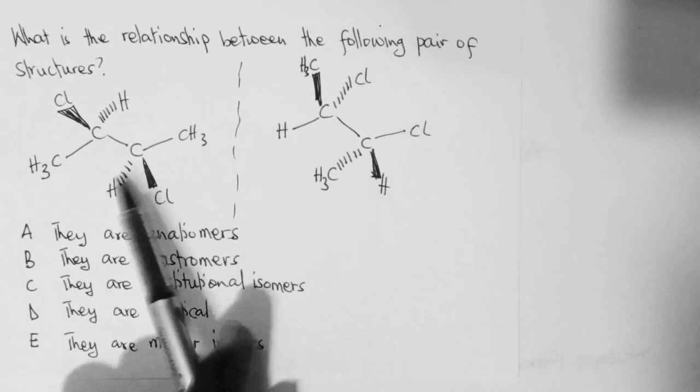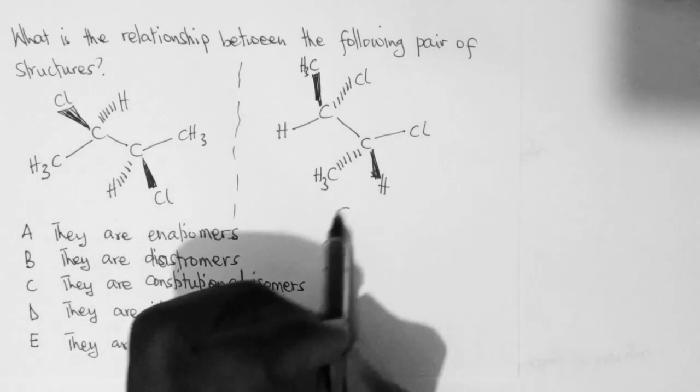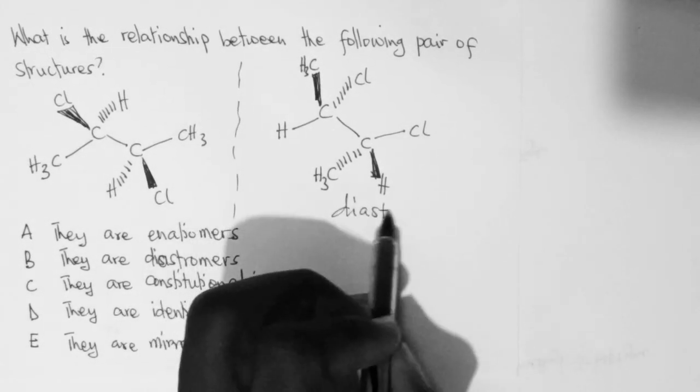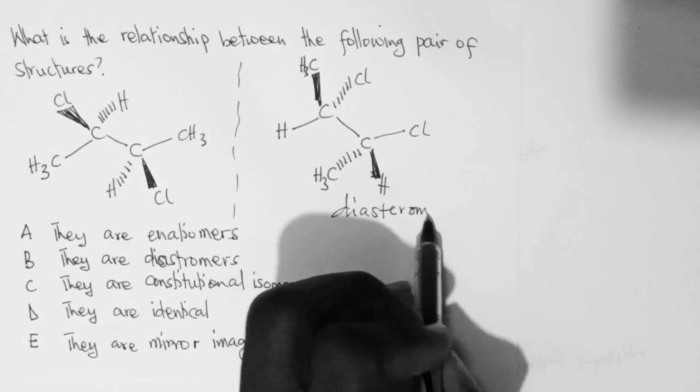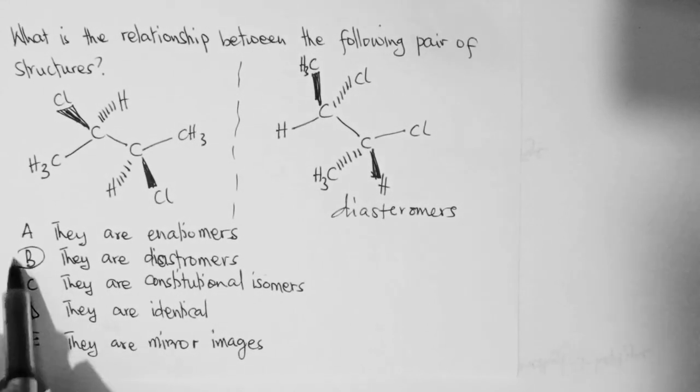So these are enantiomers that are not mirror images. And therefore, these are diastereomers. So enantiomers that are not mirror images are known as diastereomers. And therefore, the answer is B.